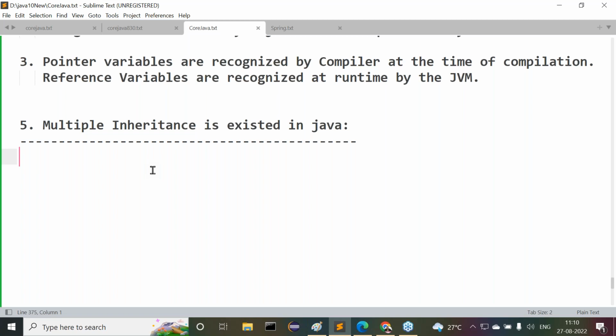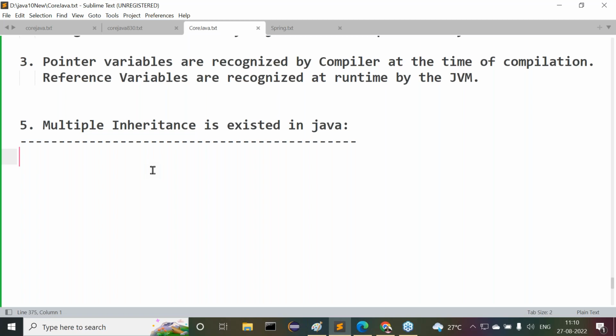If any programming language allows its applications to represent data in the form of objects by following object-oriented principles, object-oriented features. Come again, what is the definition I have given to you? If any programming language allows its applications to represent data in the form of objects by following object-oriented features or object-oriented principles, then that programming language is called an object-oriented programming language.